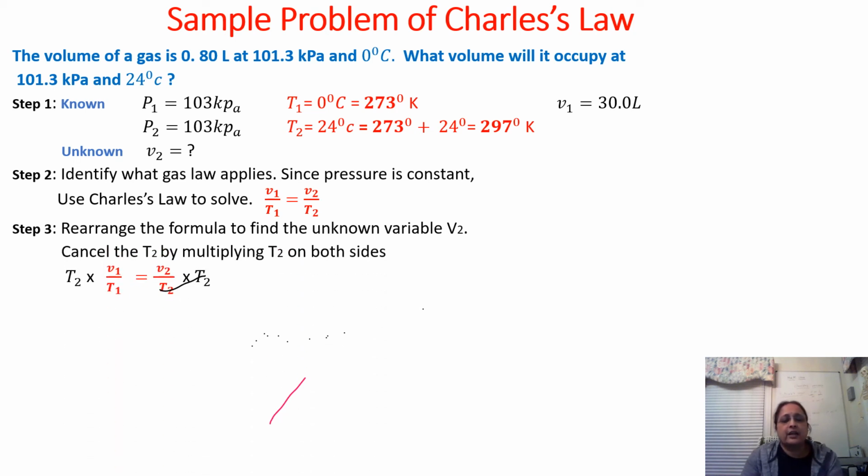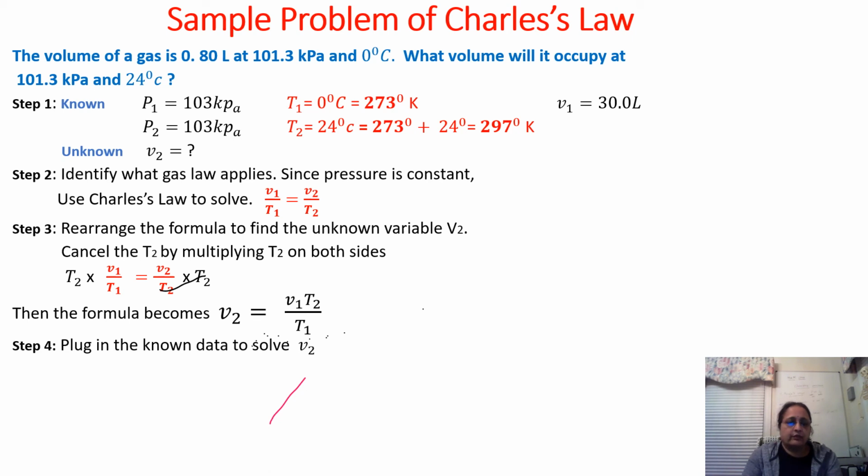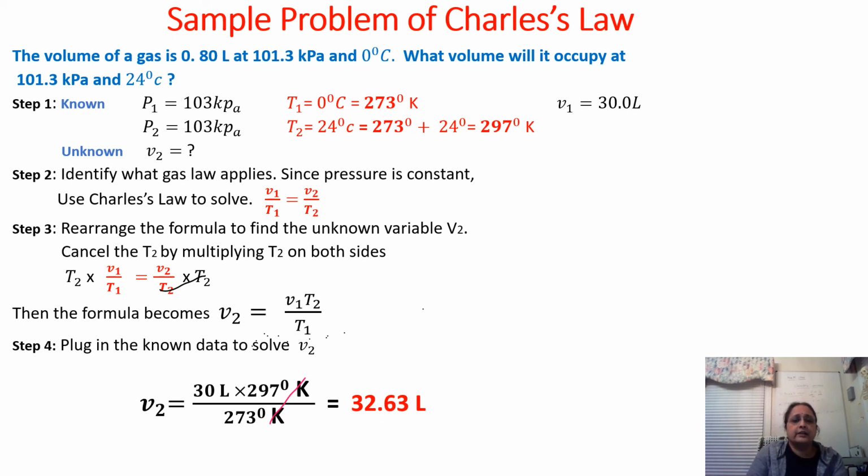By doing that, we get the formula V2 = V1 T2/T1. If you plug in the known data to solve for V2, you get 32.63 liters.